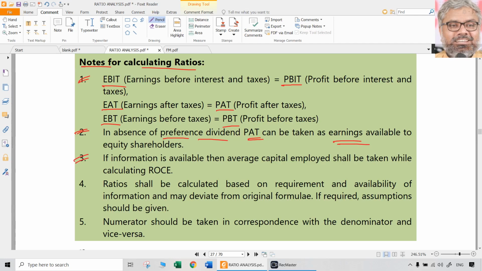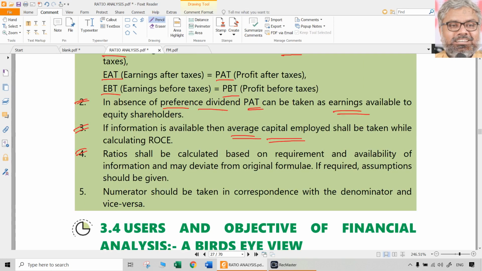Then, normally, while taking capital employed, instead of taking just capital employed, even average capital employed can be taken, no problem, if information is available. Same way. We know this already. Always this is the same thing which has to be remembered in mind.